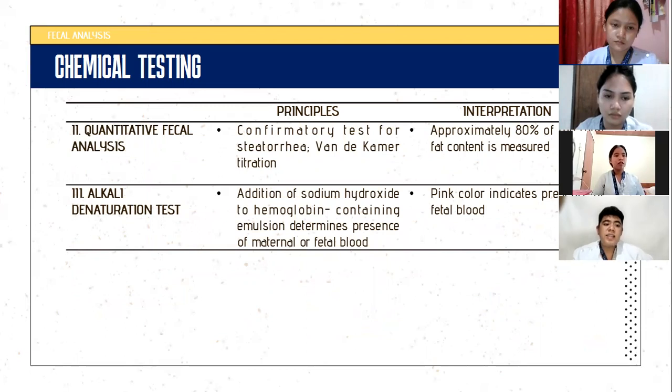Next, the alkali denaturation test, or the APT test, or fecal hemoglobin. Its principle is addition of sodium hydroxide to the hemoglobin-containing emulsion determines the presence of maternal or fetal blood. And if you see pink color, that indicates presence of fetal blood.